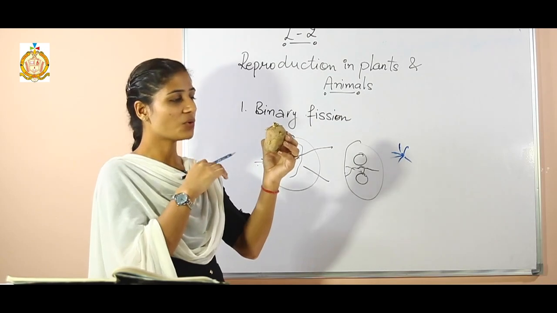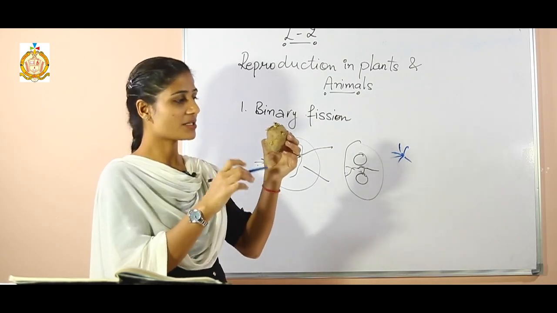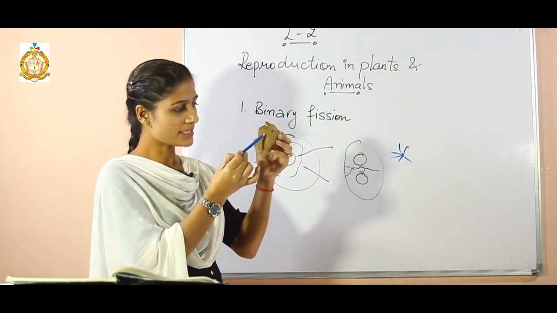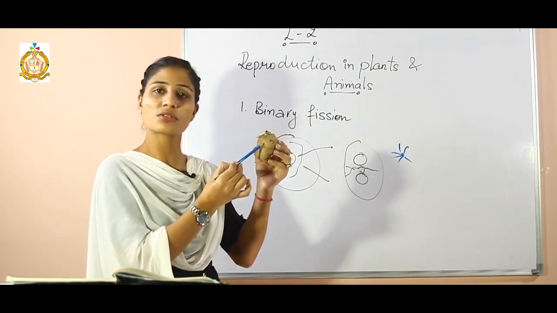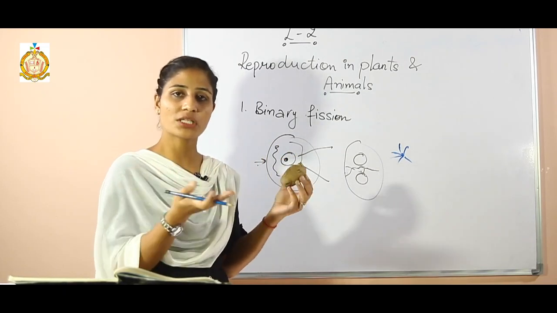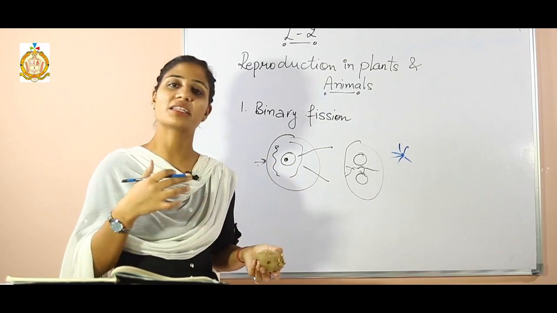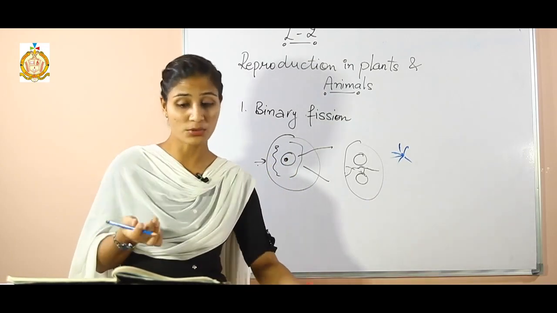Why so? When you bury it under the soil, it will give rise to the shoot. Here on the potato the eyes are present. They will give rise to the roots, and the shoot will grow, and in that way we get another plant and more potatoes too.